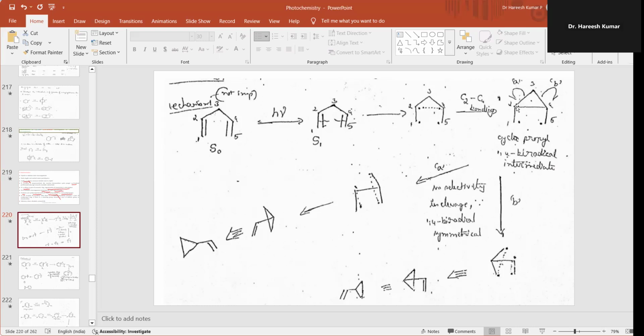At this stage, there are two possibilities: bond breakage between 2 and 3, or between 3 and 4. In this case, if the bond breakage is between 2 and 3 or 3 and 4, the products are the same. But if it is a substituted one, then the products will be different. So let us consider that this bond cleaves. Then here one radical and here one radical is formed, and here a radical is already there.